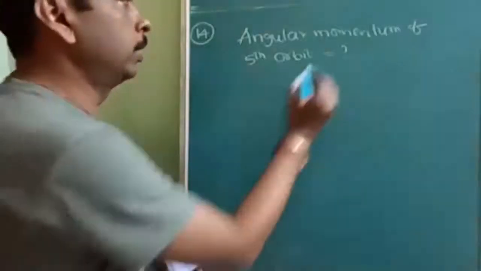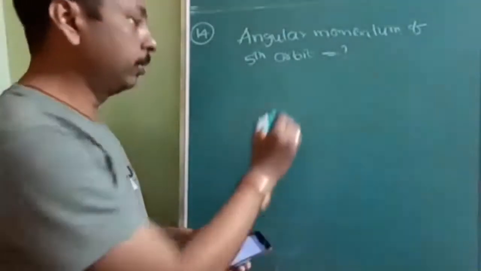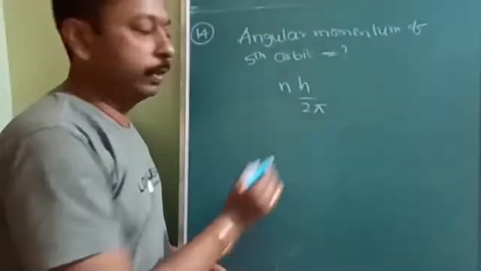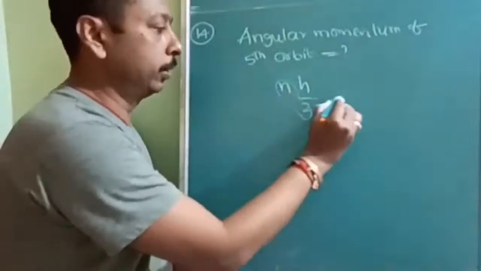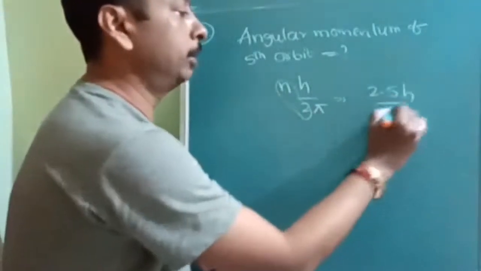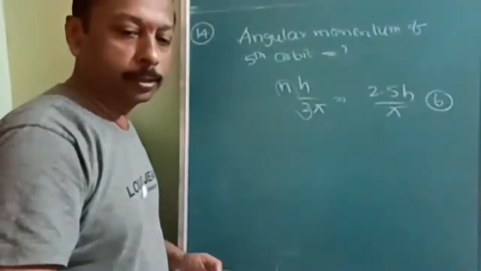Okay, see here, angular momentum of electron in the fifth orbit. Okay, nh upon 2 pi. But options are given after dividing this. Okay, so you will get 5h upon 2 pi, that is B option. What is the answer? B option.